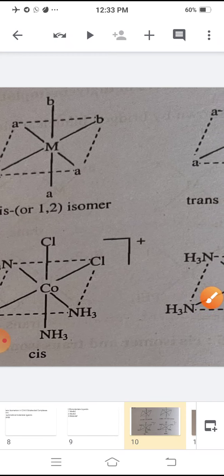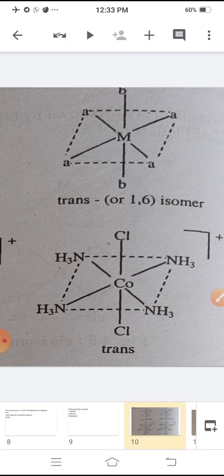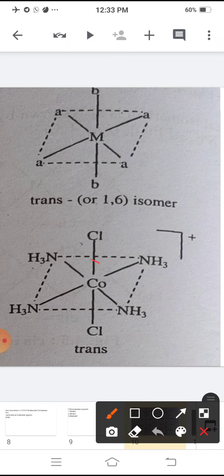Now the two Cl are opposite to each other, and the 4 ammonias are opposite to each other in this complex. The Cl are at a 180 degree angle, and the ammonias are also at 180 degree angles. These complexes are called trans-dichlorotetraamminecobalt(III) ion.